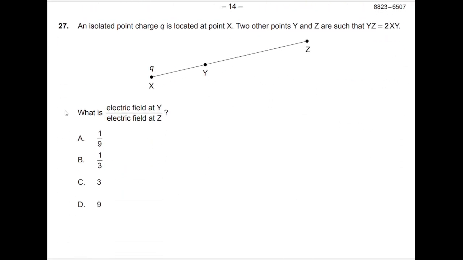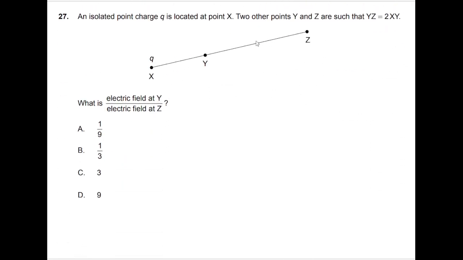Question number 27. An isolated point charge Q is located at point X. Two other points Y and Z are such that YZ is actually double the distance of this. So if I say this distance is x, obviously this distance will become double of this, 2x. So I'm just considering the distance to be x. Now we know that the electric field strength is given by the equation kq by x square, where x is the distance. We have to calculate the electric field strength at Y and at Z.